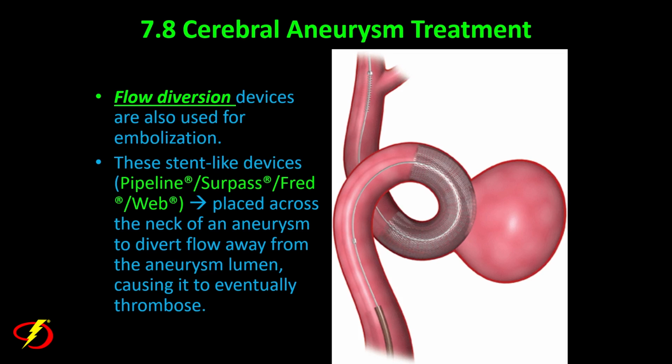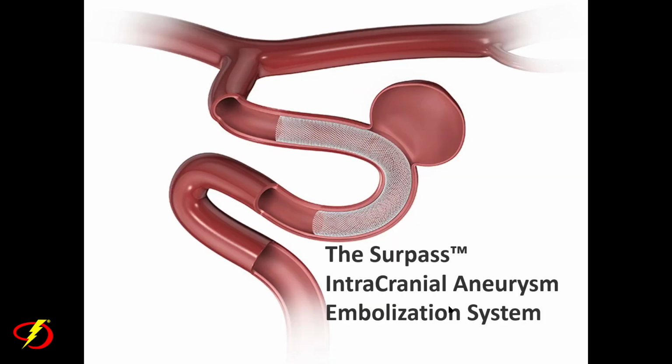Now, there are other endovascular techniques that we could use for embolization of aneurysms, and there are multiple flow diversion devices. These devices are either stent-like devices, the Pipeline device, the Surpass device, the FRED, or devices that actually fit in the lumen of the aneurysm, such as the Web device, and we'll talk about that in a second. Right now, let's concentrate on the stent-like flow diversion devices. These are not stents, but they're placed across the neck of the aneurysm, and they divert flow away from the aneurysm lumen, causing it to eventually thrombose.